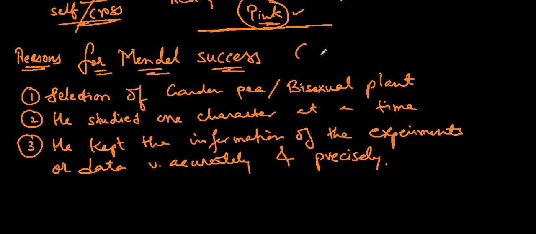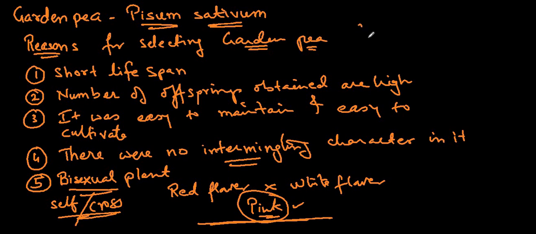So this is another 2 marks question. What are the reasons for Mendel's success? Number 1, selection of garden pea, a bisexual plant. Number 2, studied one character at a time. Number 3, he kept the information of the experiments or data very accurately and precisely. So these were the reasons why Mendel became successful in his experiments. This is also a 2 marks question. Then these are the reasons for selecting garden pea plant.